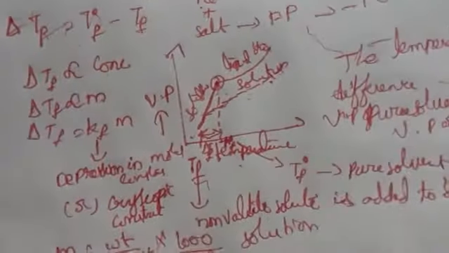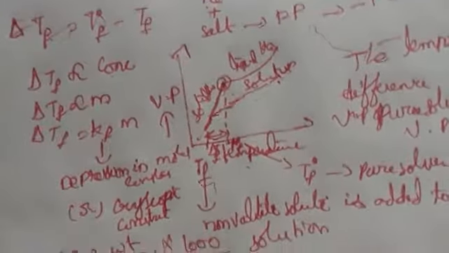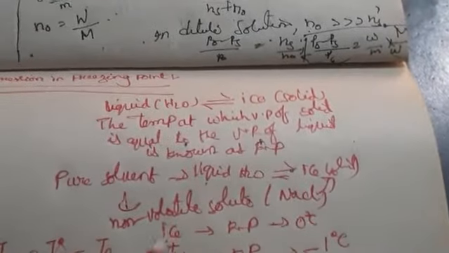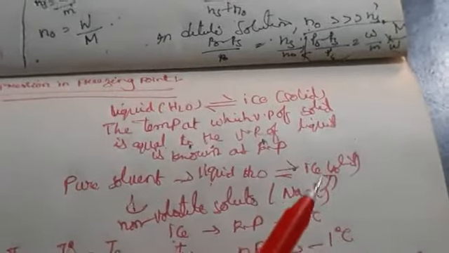So this is what we call depression in freezing point. As a general example, a liquid is converted into ice. The temperature at which the vapor pressure of the solid is equal to the vapor pressure of the liquid is known as the freezing point. Generally, the pure solvent has a freezing point of 0 degrees. When you add any salt to the pure solvent, automatically the freezing point decreases. It becomes minus degrees, that is, minus 1 degree centigrade.